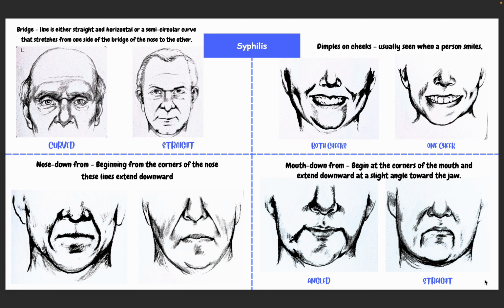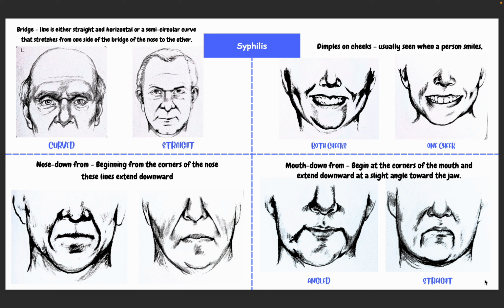In syphilis, the lines may be on the bridge of the nose, dimples on cheeks, nose down from, or mouth down from. First one, bridge. The line is either straight and horizontal or a semicircular curve that stretches from one side of the bridge of the nose to the other. So in the first picture, it is a curved line, while in the second one, it is a straight line. When the line is present on the bridge of the nose, it is considered in syphilis. It may be either curved or straight.